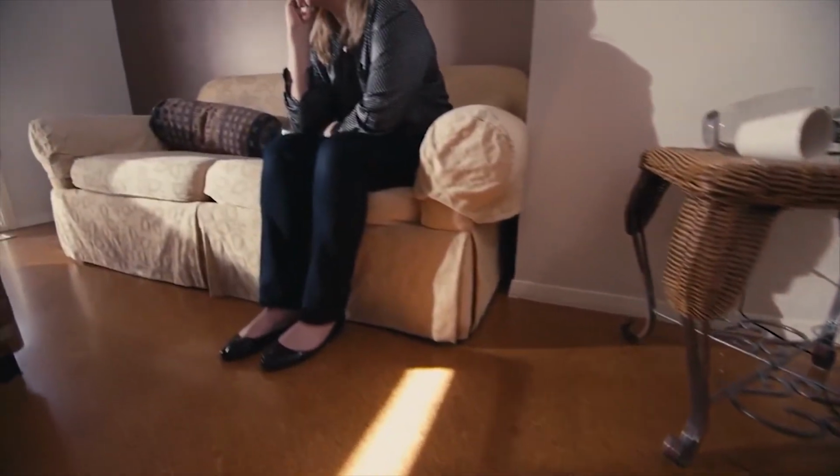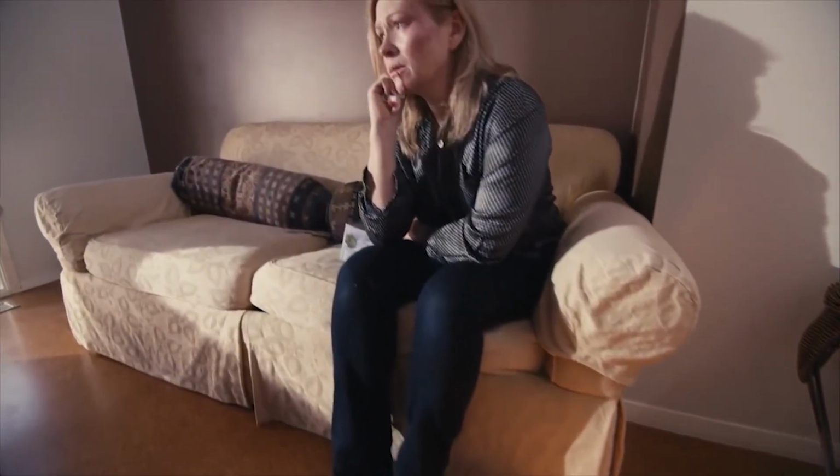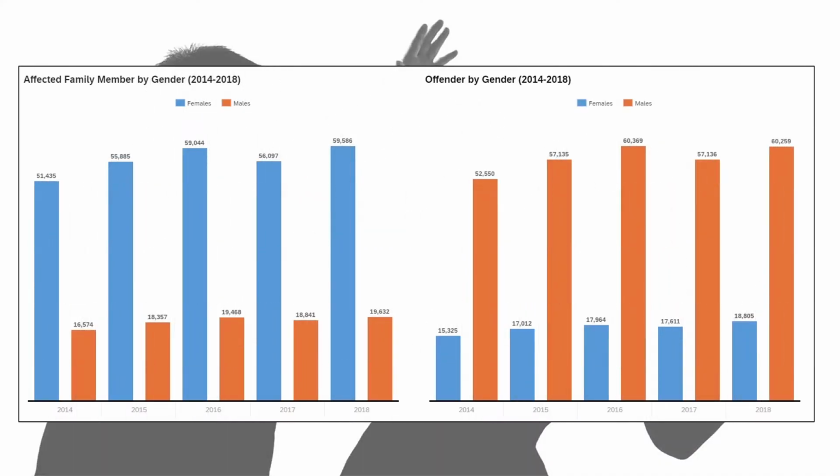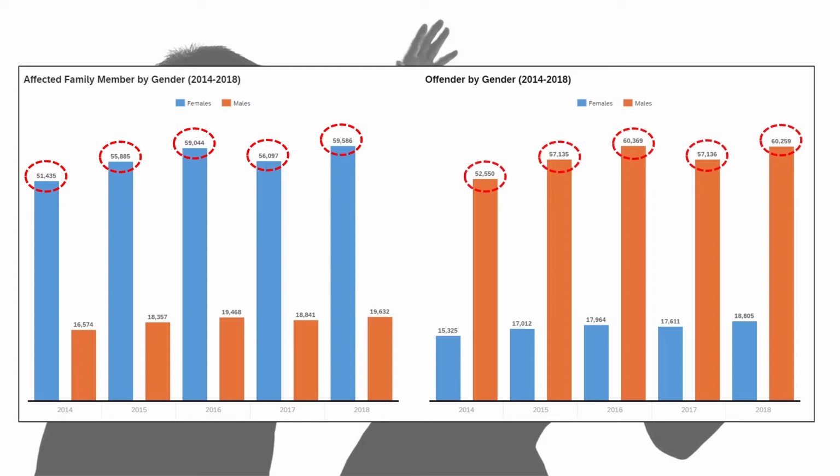In terms of gender, domestic violence is often experienced by women rather than men. It can be seen from the data of Victoria Police that the number of women affected by domestic violence is 3 times higher than men. Ironically, the majority of the offenders are reported to be male, as the data shows that female perpetrators are less than 1/3 of their male counterpart.